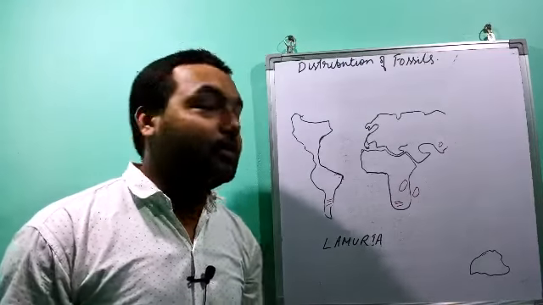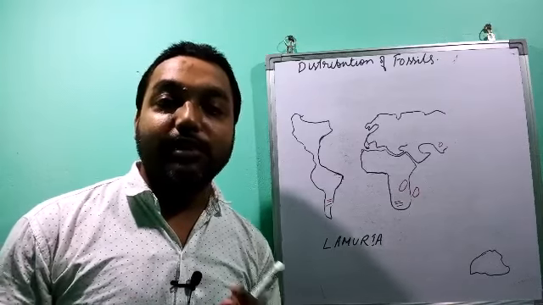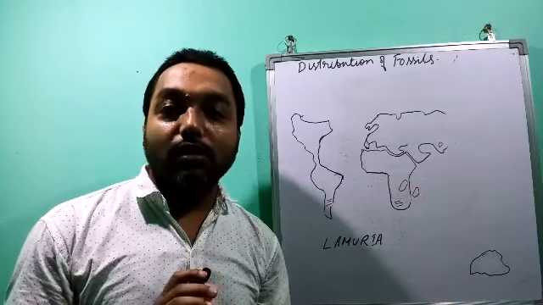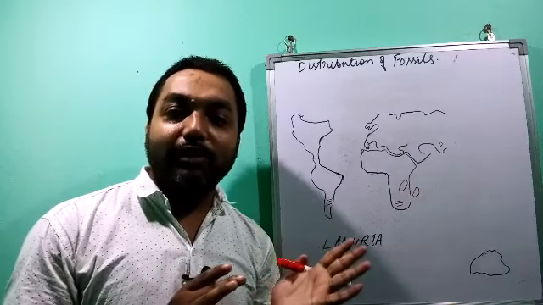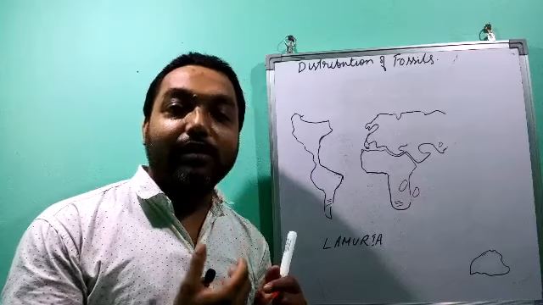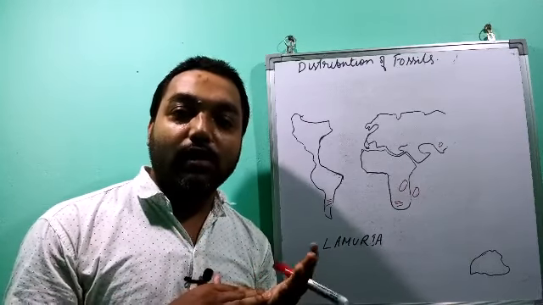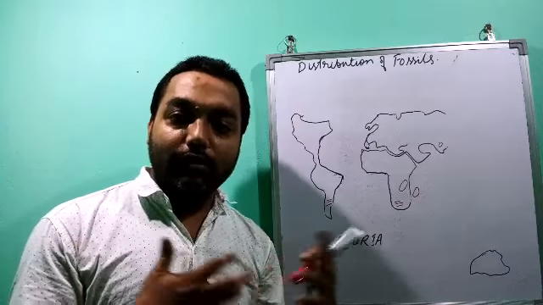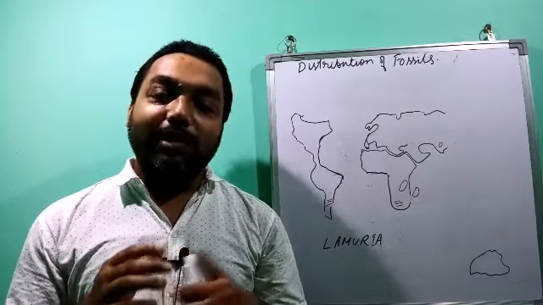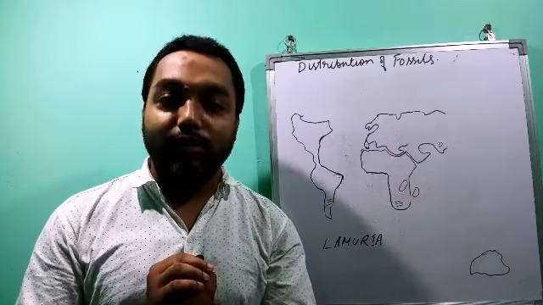The last and a very important evidence that he put forward was distribution of fossils. Fossils means the dead remains of plants and animals that are found in the rocks. A particular plant or a particular animal is always accustomed to a particular environment, either the temperature, or the availability of water, or the soil, or the landform, or the different kinds of things that it eats. Everything should be present, then only a particular animal can be found there.